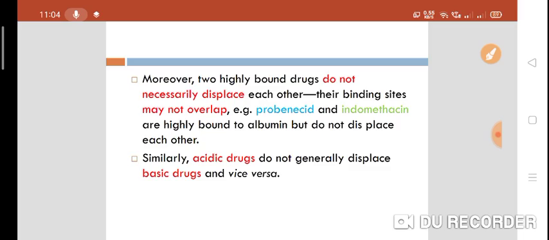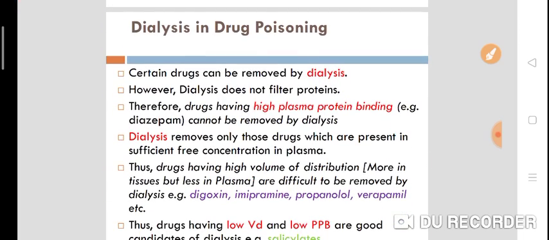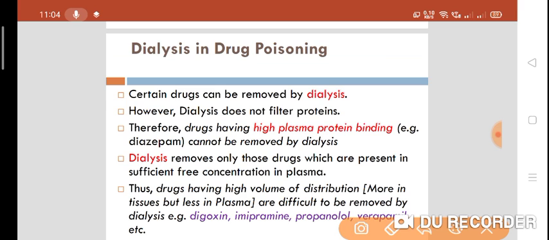Now, dialysis in drug poisoning, this is important. In case of plasma protein binding, certain drugs can be removed by dialysis. Now, which are those certain drugs? Dialysis does not filter proteins. This is the important thing. So drugs which have high plasma protein binding, like diazepam, cannot be removed by dialysis.